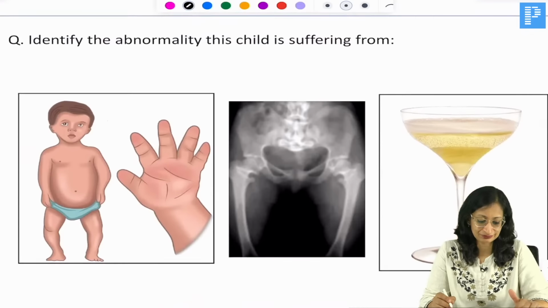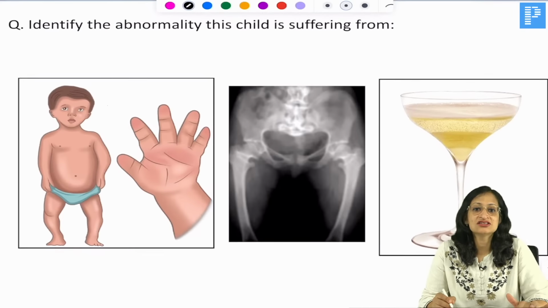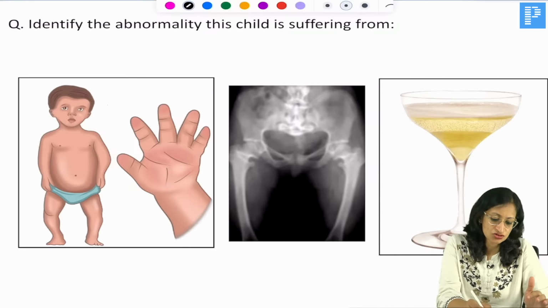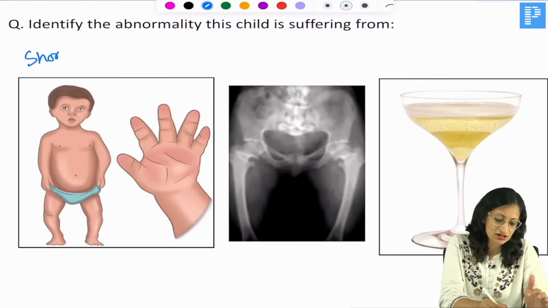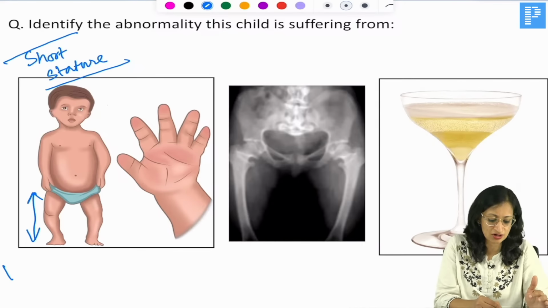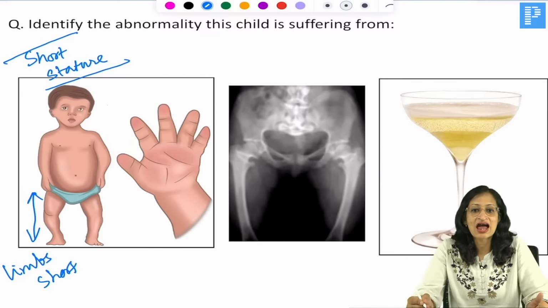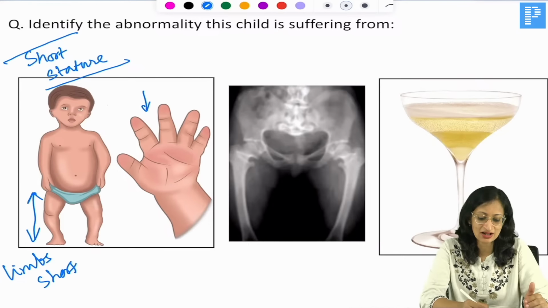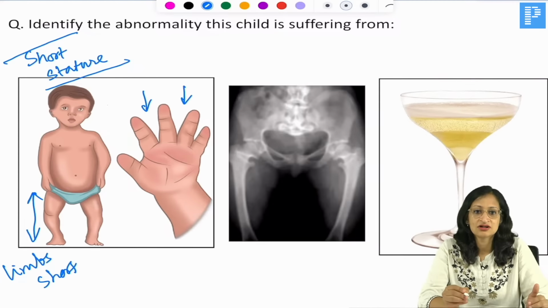Okay. Now, there is this child with short stature. So, you have been given a child with short stature and some other abnormalities. And as you can see here, the short stature mainly involves the limbs. So, limbs are much shorter as compared to the trunk. So, limbs are mainly short as compared to the trunk. And what you can see here is that there is trident hand. Trident hand.